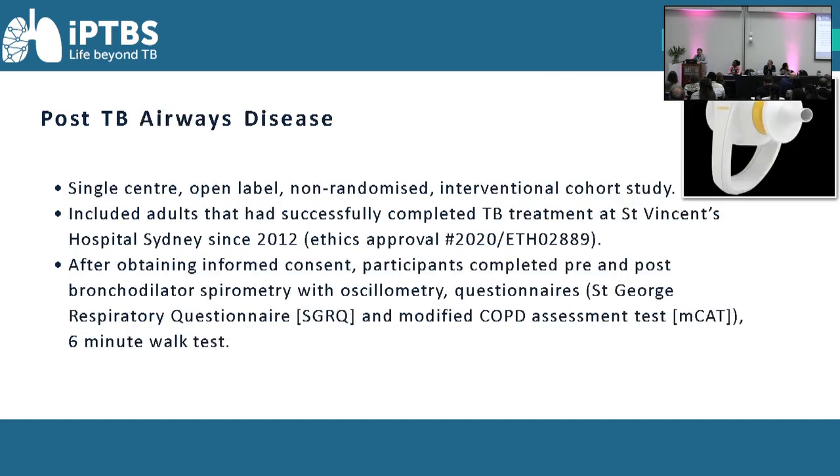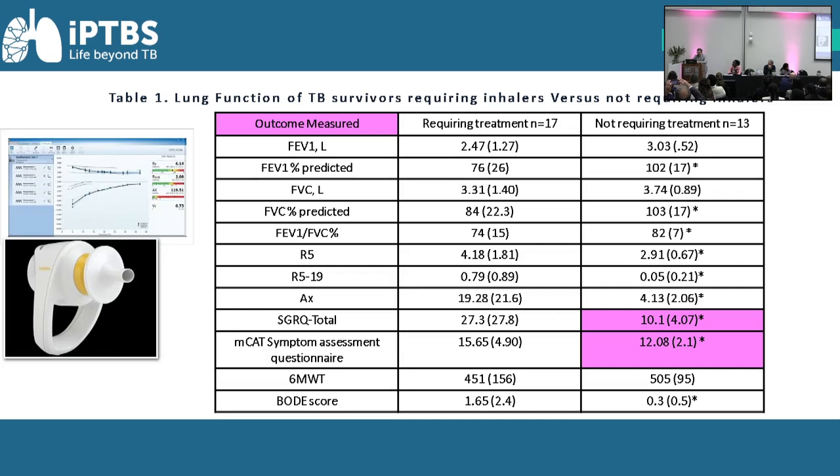Post-TB airways disease, in a similar cohort, we're looking at using oscillometry and providing some intervention to these people with airways disease on oscillometry or spirometry, if they have abnormal one or either of those, and giving them bronchodilators. This is just some initial results from about 30 of those patients, just demonstrating that oscillometry is I think a very useful test to pick up airway abnormalities for increased resistance and reactance.